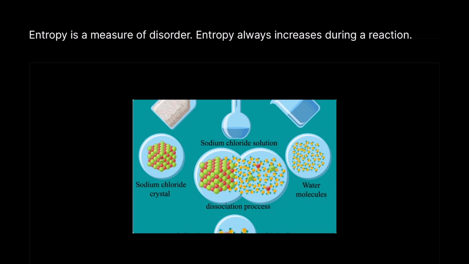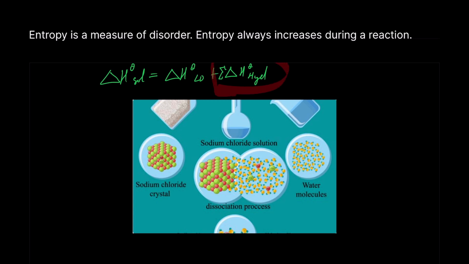Now you're more likely to dissolve sodium and chloride ions when they've been dissociated. So I'm going to write it down here, right? Entropy of solution is equal to the entropy of lattice dissociation plus the sum of entropies of hydration, right? This part here is the part that we want.